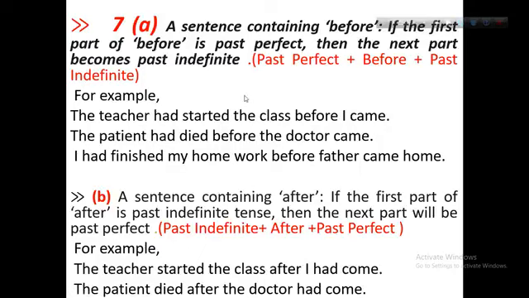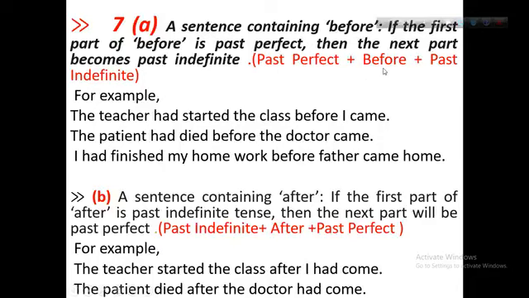A sentence containing "before" or "after". Now, "before" and "after" in the past perfect tense. Past perfect tense before, past indefinite after.